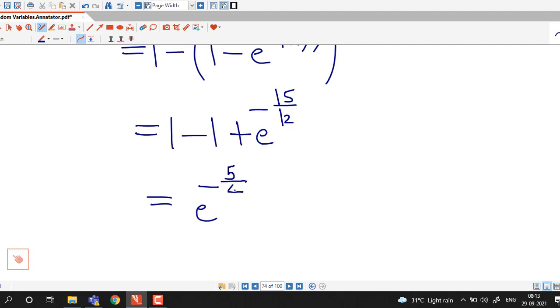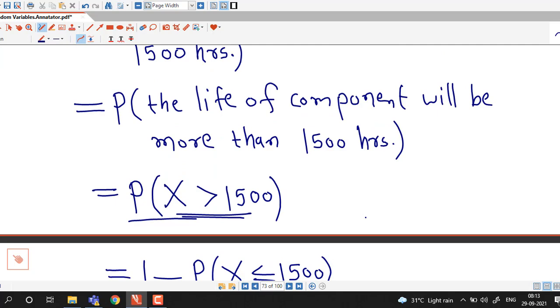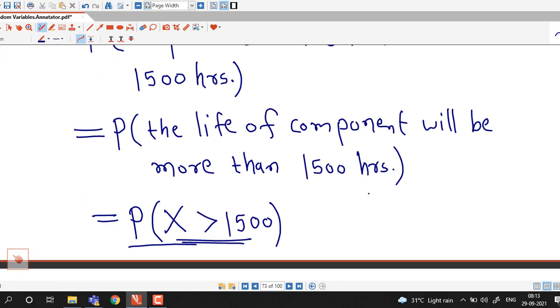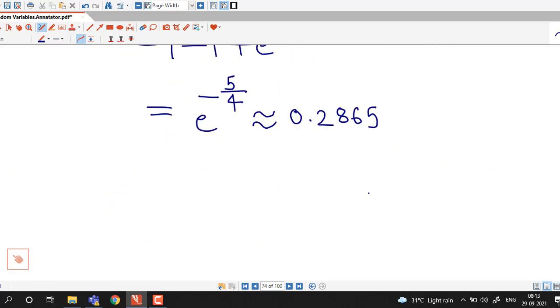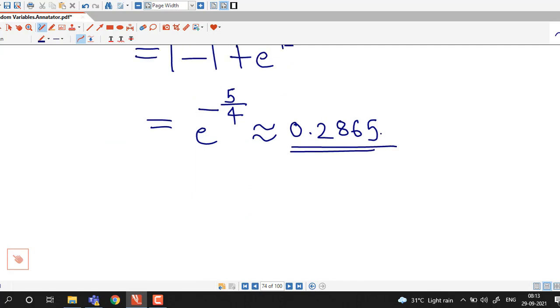So here I have minus 5 by 4, and using a scientific calculator I find that this is equivalent to 0.2865 up to 4 decimal places. So this is the probability that the component will survive more than 1500 hours. So the required probability is 0.2865.